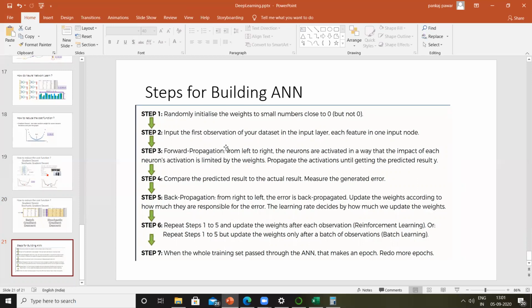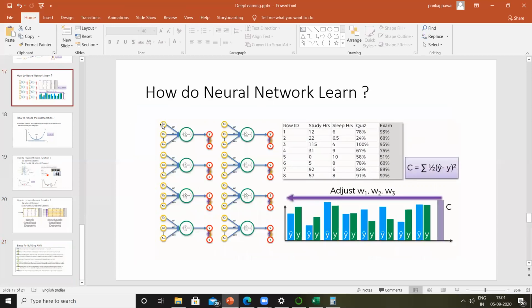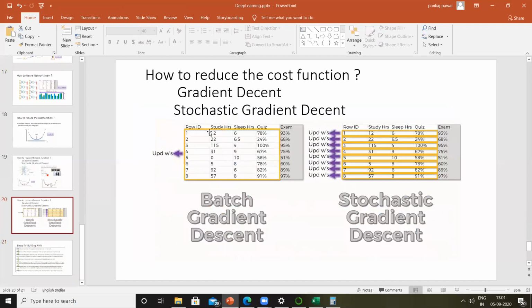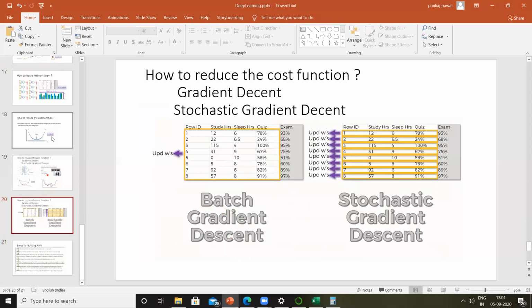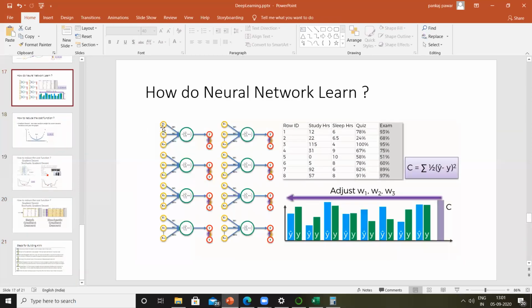It's your choice, but most probably we choose random numbers. Now we input the first observation of our data set in the input layer. So x1, x2, x3 are nothing but individual columns. Study will be x1, sleeping hours will be x2, quiz will be x3. For the first row, we put all of these values inside x1, x2, x3 in the input layer. Each feature is one input node, so each neuron, each yellow circle here, is one column. All right, is this clear?